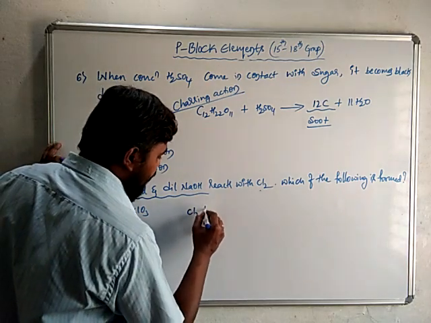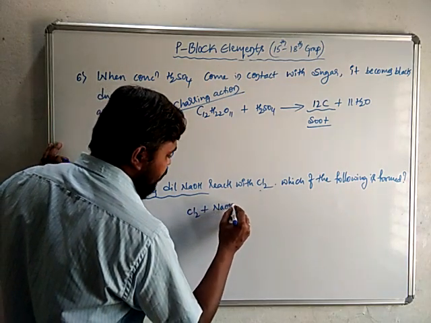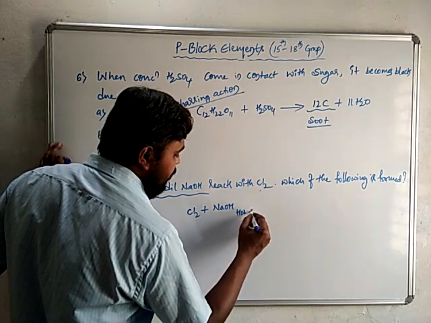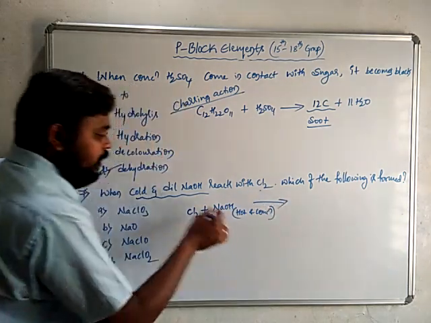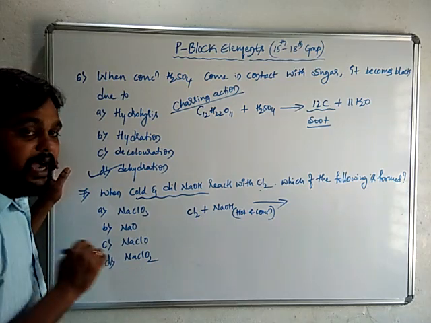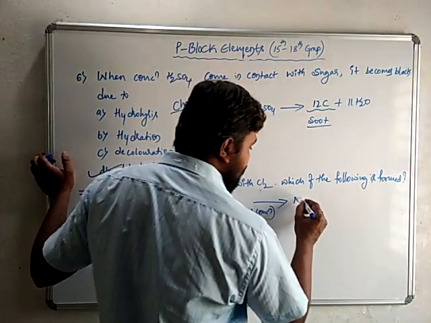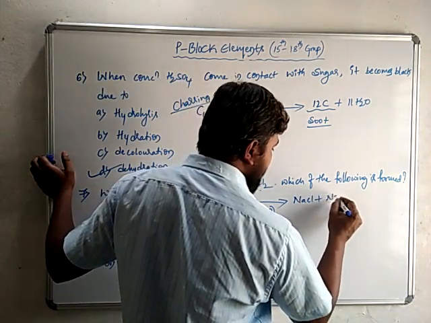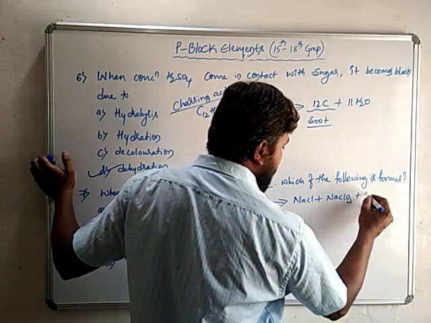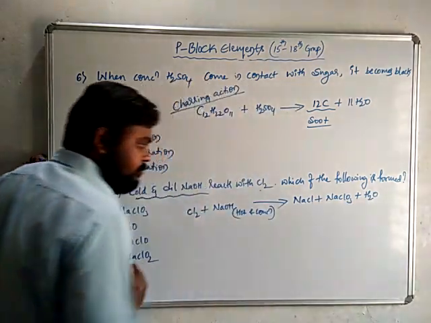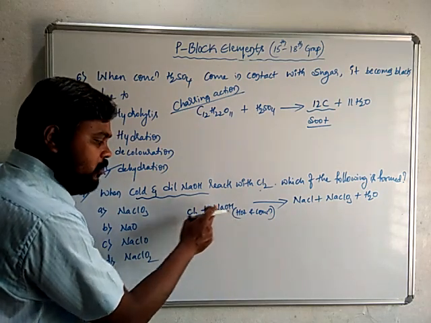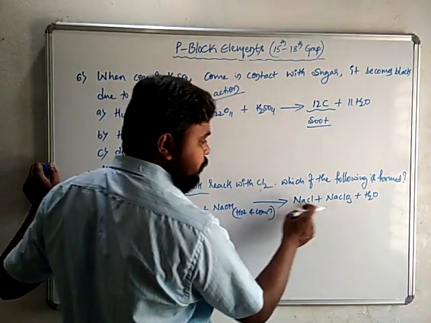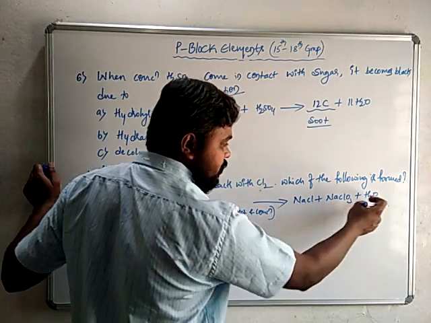When chlorine reacts with NaOH that is hot and concentrated, hot and concentrated condition means sodium hydroxide is more reactive. So that's why it gives NaCl plus NaClO3, sodium chlorate, and water.